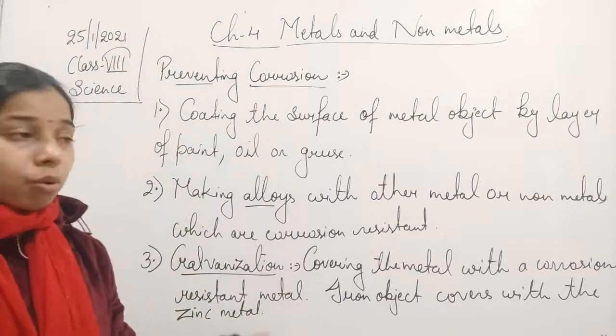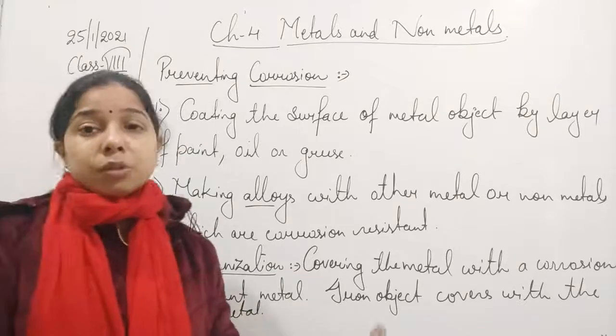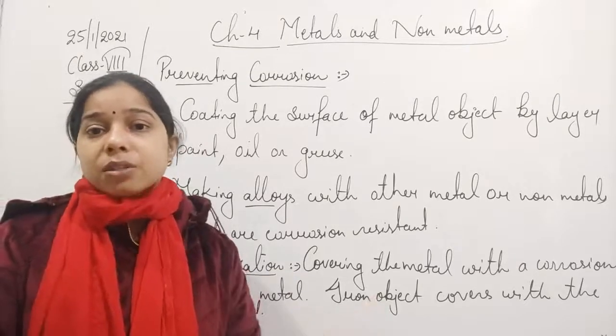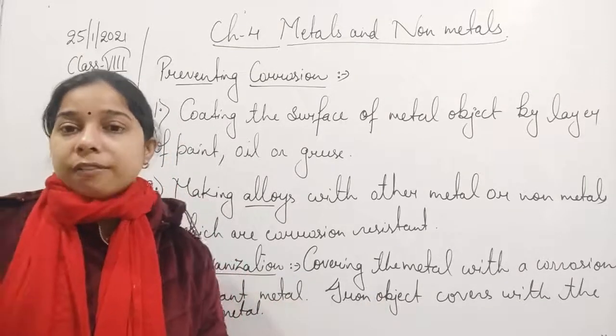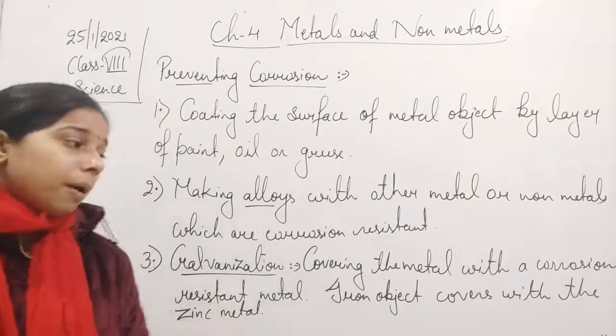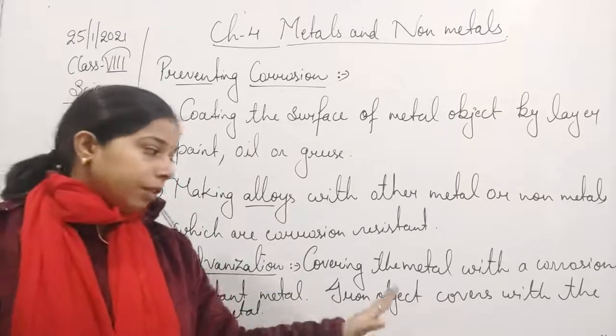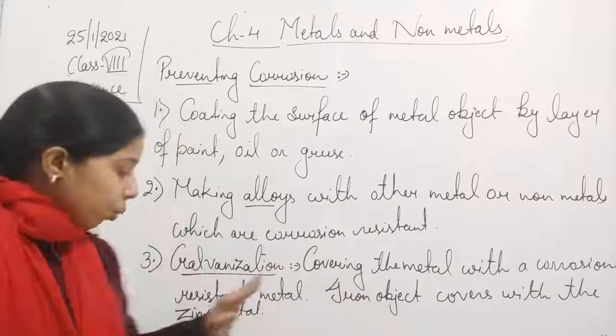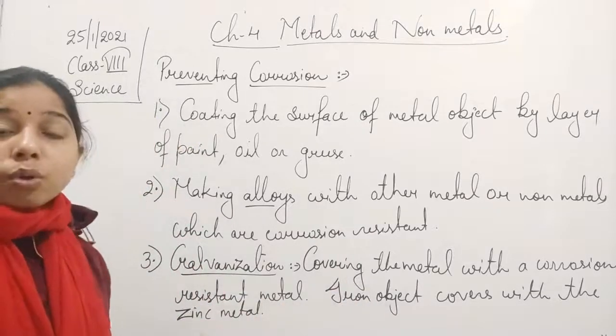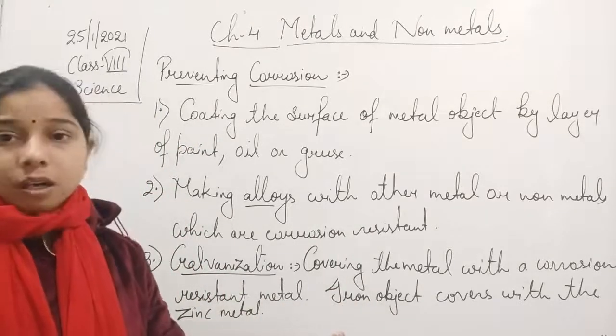If you see an iron object, you know that iron reacts with oxygen and water and forms rust. So if we cover the layer of the iron object with zinc metal, we are able to protect it.